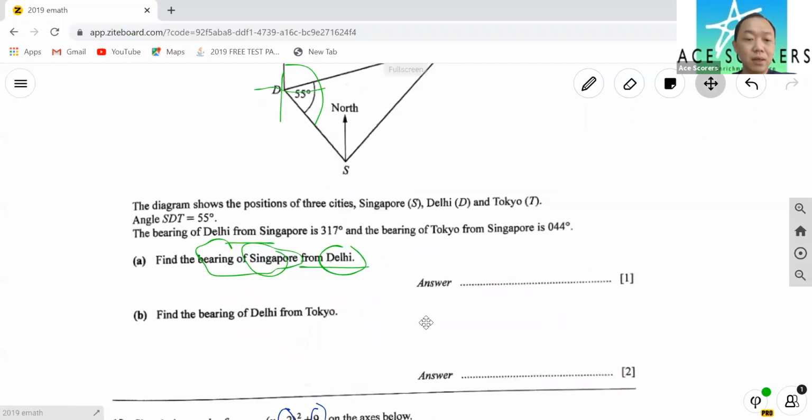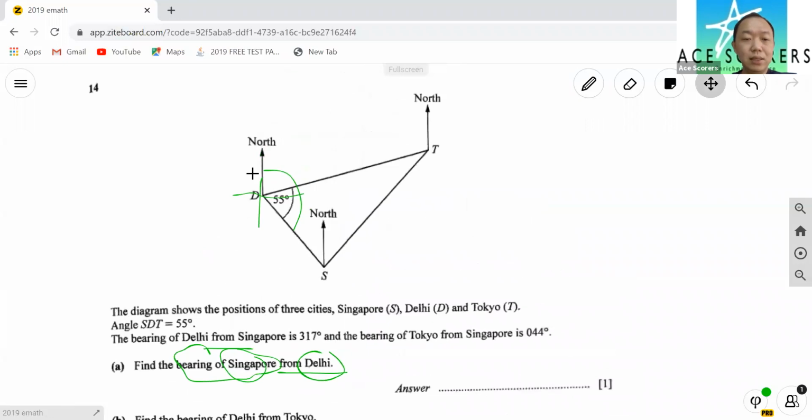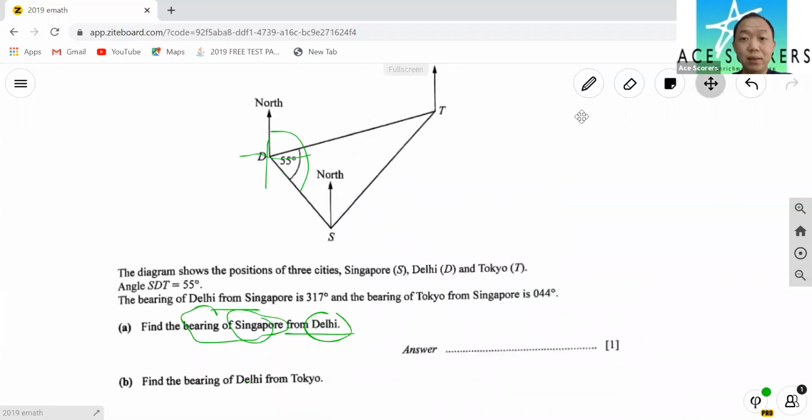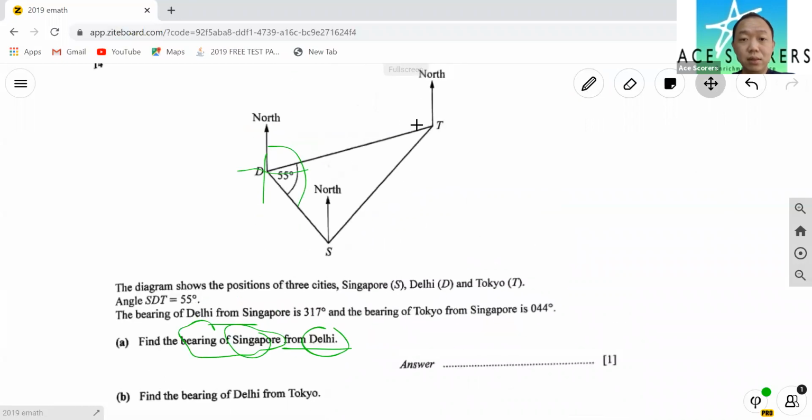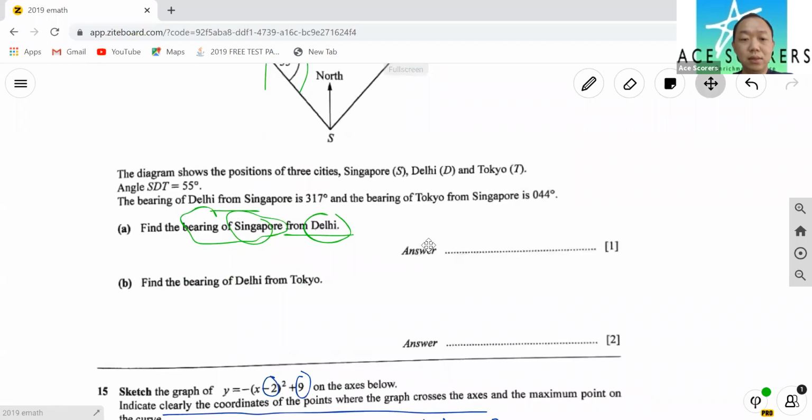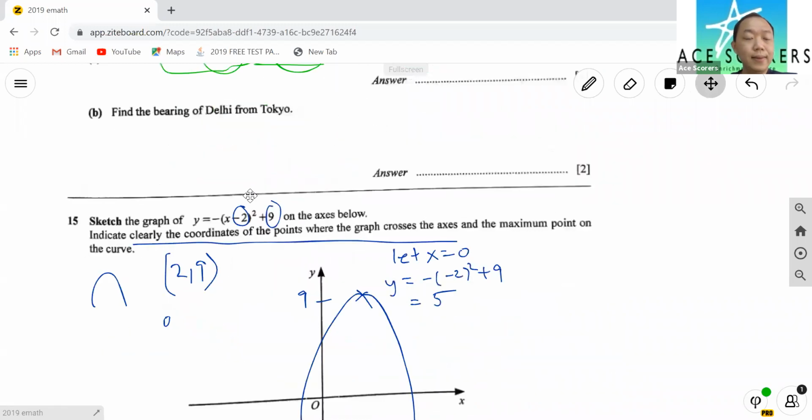Okay, find the bearing of Delhi from Tokyo. So Delhi is here from Tokyo. So remember we say from where? So it's from here, put a crosshair here, right? Delhi is here, so just go all this way. Okay, so this is Delhi from Tokyo.